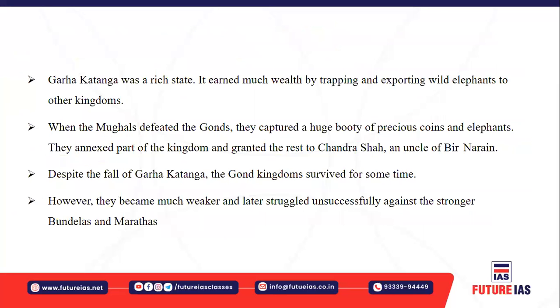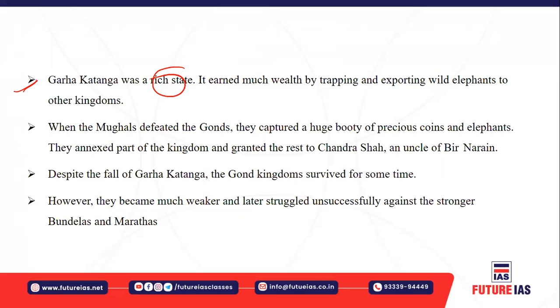All right. Now, this Garha Katanga was a rich Gond state. It earned a reputation for defending its kingdom from the Mughals. You must understand they also earned much wealth by trapping and exporting wild elephants to other kingdoms.